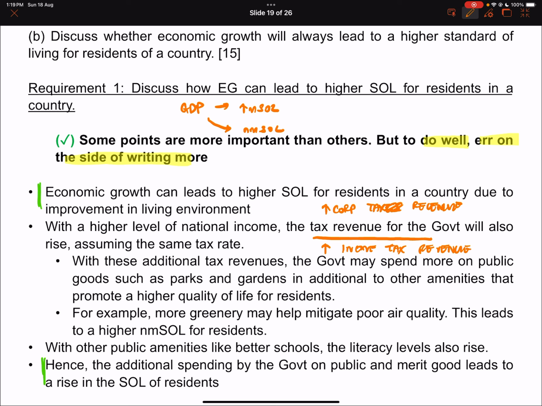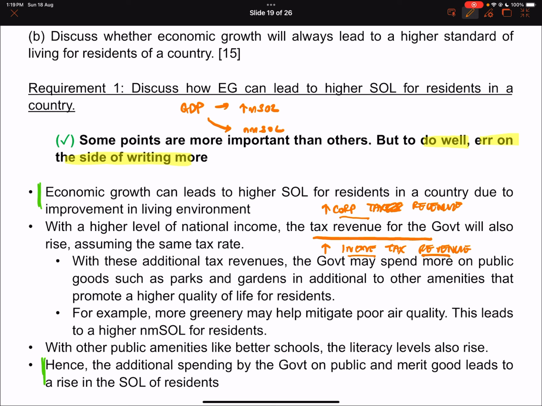Right. So if there's higher GDP growth, companies are making more profits, and corporate taxes take a slice of that. So if your profits increase, then I'll take a larger slice of it. So that's why the government tax revenue from this source will increase, right? And so when the GDP growth also likewise, workers tend to take home more income. And again, the government will take a slice of that. So for example, the government can take away 12% of that or 10% of that. Right? So if you make $1,000, the government takes away 10%, the government has $100 revenue. But suddenly if there's growth and your income is now $2,000, then now the government has $200 lah. Right? So then your tax revenue will increase as well.